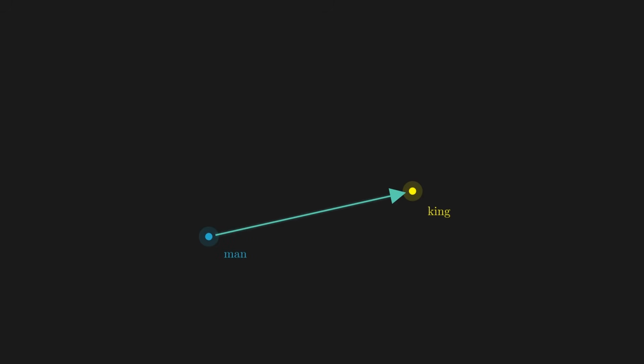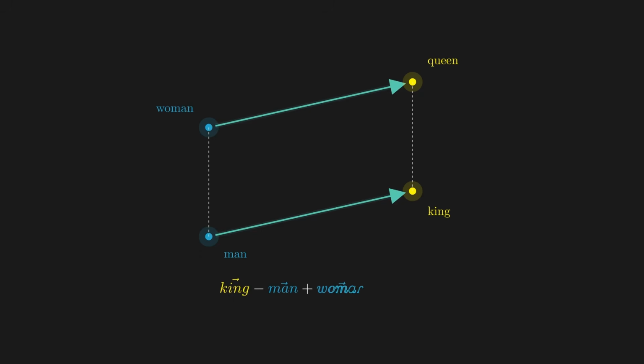And this is not abstract theory. Every single word you type gets converted into exactly this kind of vector. The word king becomes a list of numbers, a position in a space you cannot visualize, but the math can navigate perfectly. And here's the part that still feels like magic. In that space, relationships between words become geometric relationships. The direction from man to king is the same direction that takes you from woman to queen. King minus man plus woman equals queen. That is not a metaphor. That is literally what the vectors do. Meaning itself becomes geometry. Directions and distances in a 1,000 dimensional space.